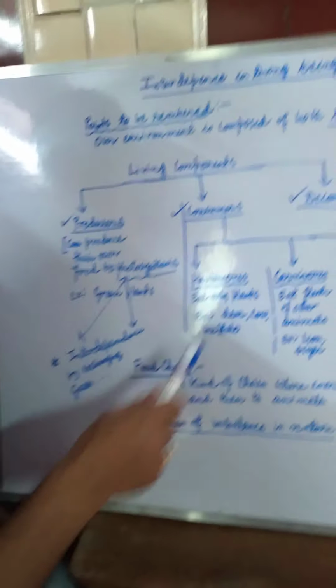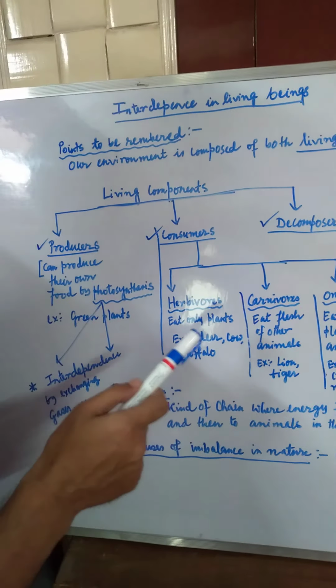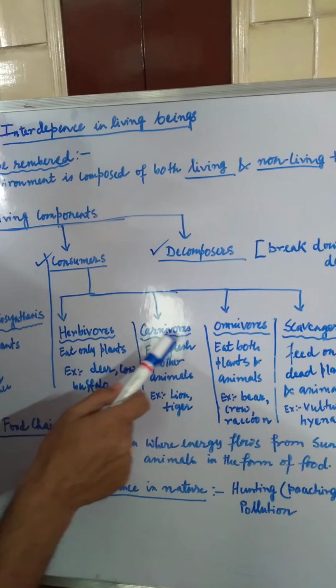Now let us discuss the herbivores. Herbivores eat only plants, example deer, cow, buffalo, etc. So herbivores, you are familiar with different kinds of herbivores, and they directly depend on the different parts of the plant so that they can feed on them and make their life smooth. So herbivores are this kind of consumers which can eat only plants, and deer, cow, buffalo, zebra, these are the examples of herbivores.